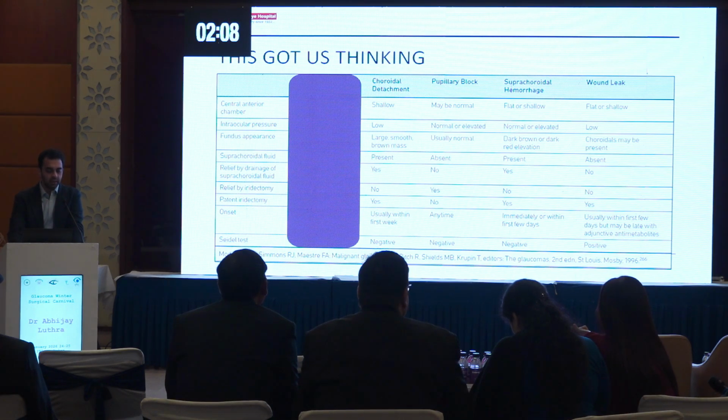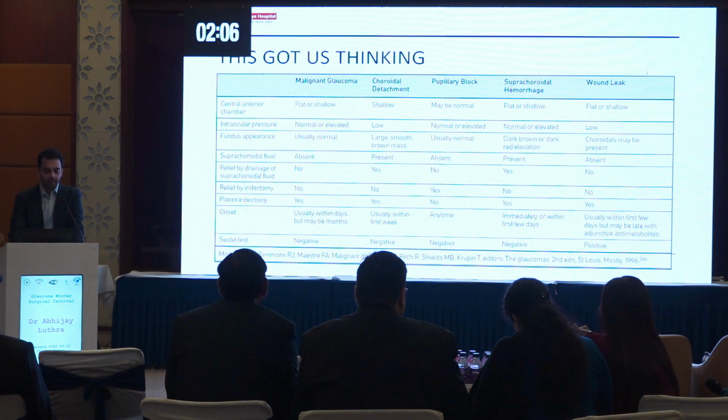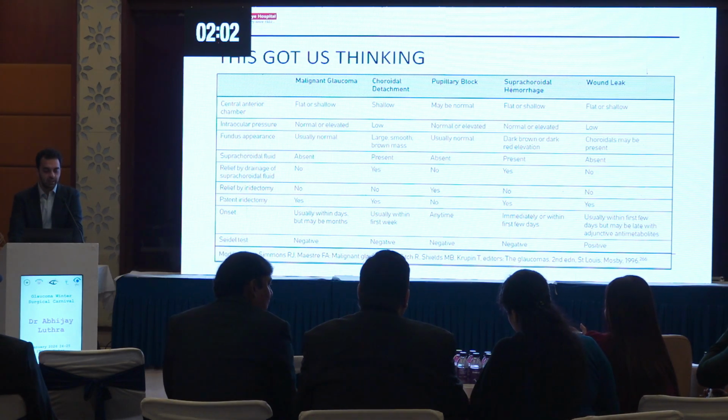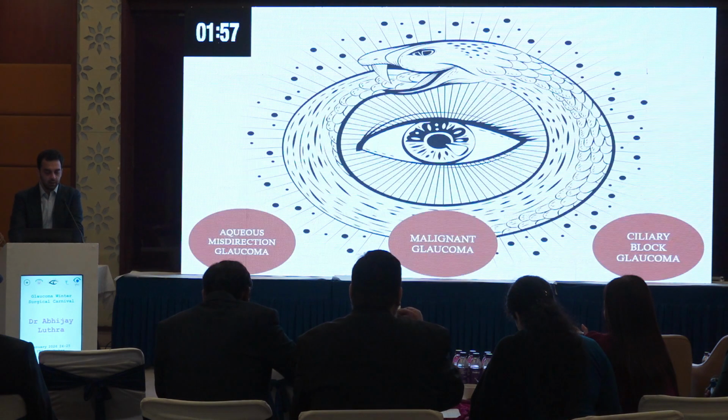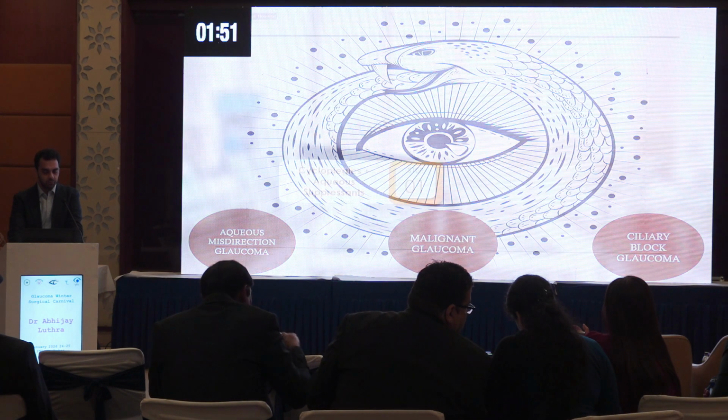So this got us to the diagnosis of exclusion, that was now malignant glaucoma, for which the patient was fitting all the criteria of having a shallow anterior chamber with an elevated IOP and a normal fundus evaluation. So this was a final diagnosis of aqueous misdirection or malignant or ciliary block glaucoma.